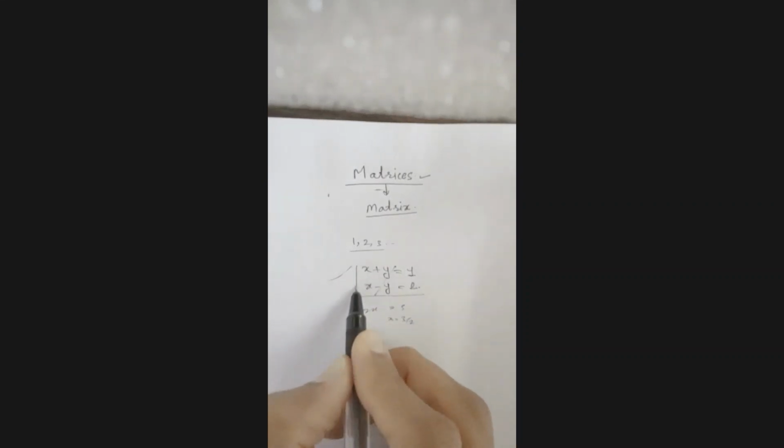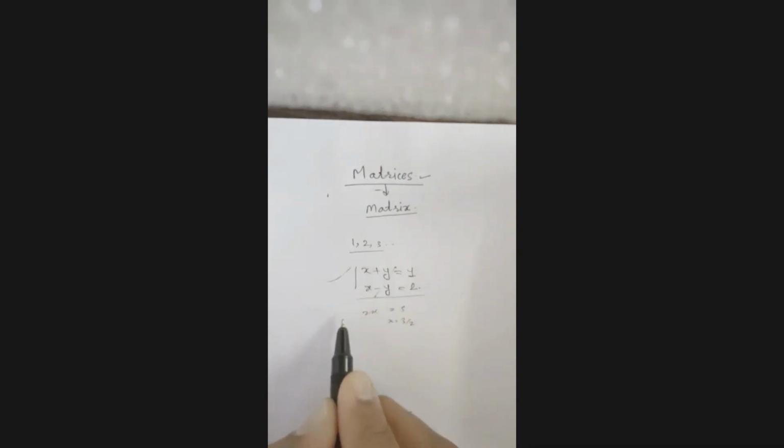Similarly, if you have a simultaneous equation like a1x plus b1y plus c1z equal to d1, a2x plus b2y plus c2z equal to d2, a3x plus b3y plus c3z equal to d3.